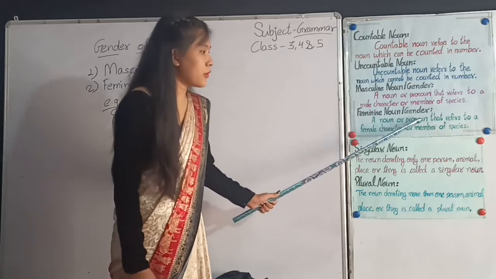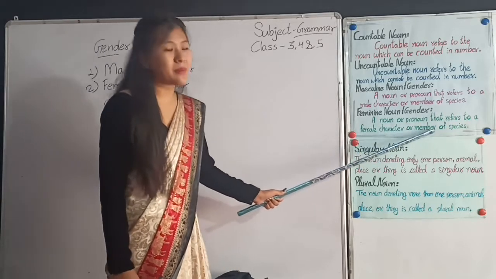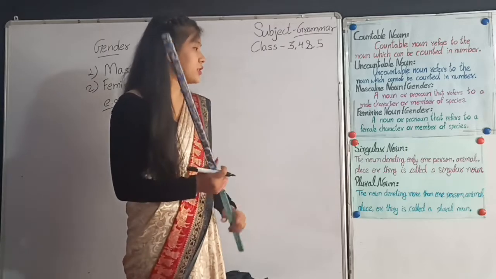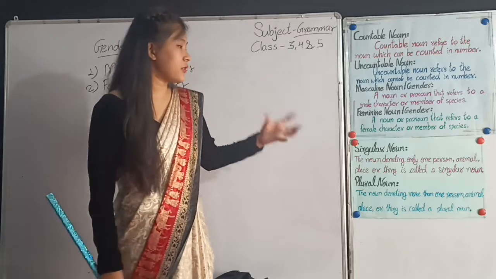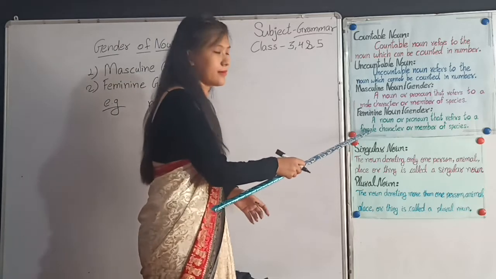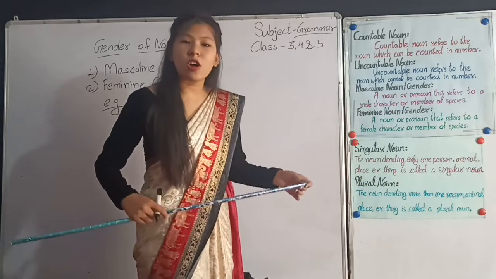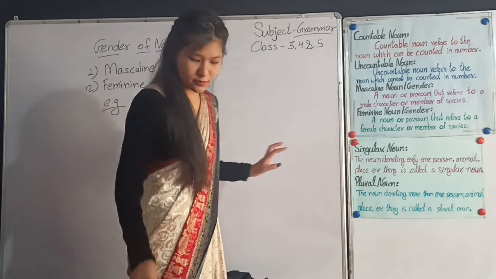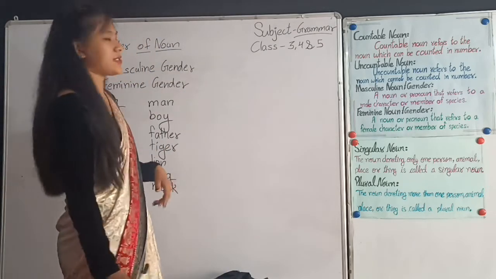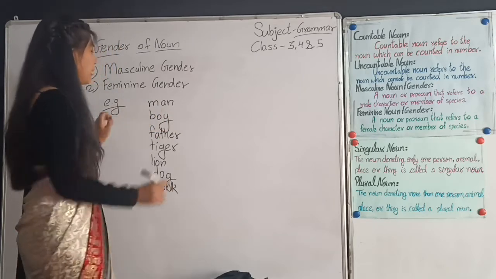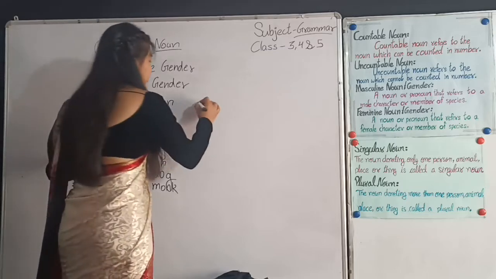A noun or pronoun that refers to a female character or member of a species, either human beings or animals. So let's write some examples of feminine gender. Feminine, opposite of man, woman.